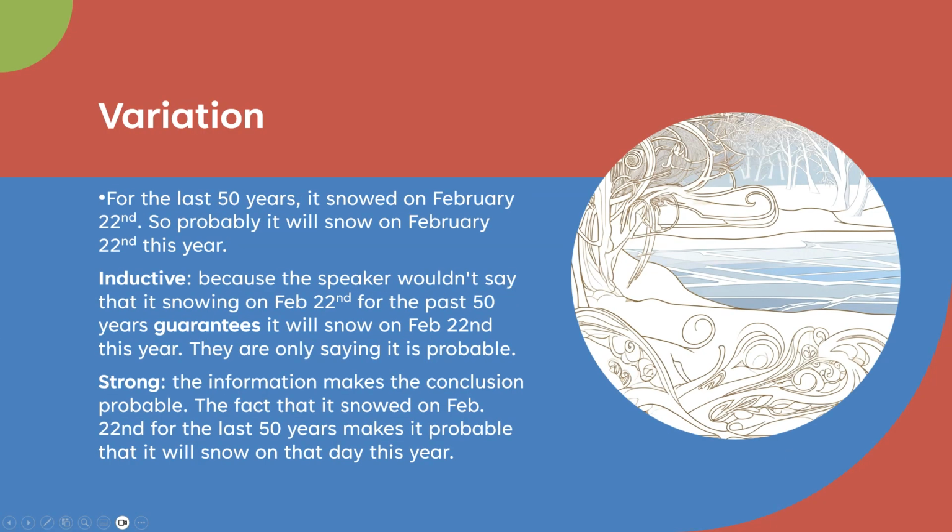But let's look at a variation, okay? What if someone said, for the last 50 years, it snowed on February 22nd, so probably it will snow on February 22nd this year. All right, yeah, not only is that inductive for the same reason I said before, but it's also strong, right? This information, the last 50 years it snowed on February 22nd, that does make the conclusion probable. Yes, it is likely that it will snow on February 22nd this year if it's done that for the last 50 years. So that's why it is a strong, not a weak, inductive argument.